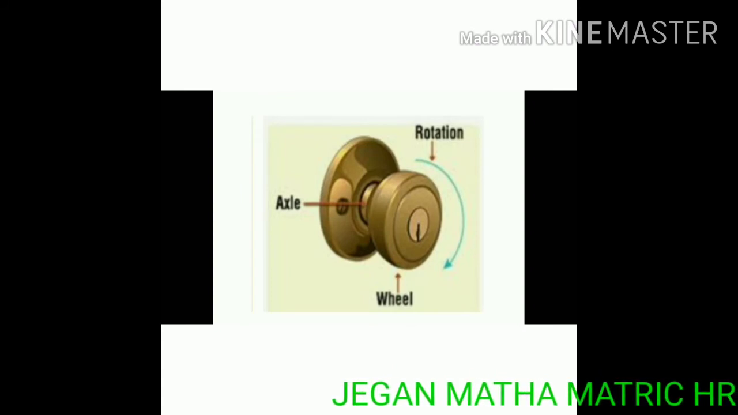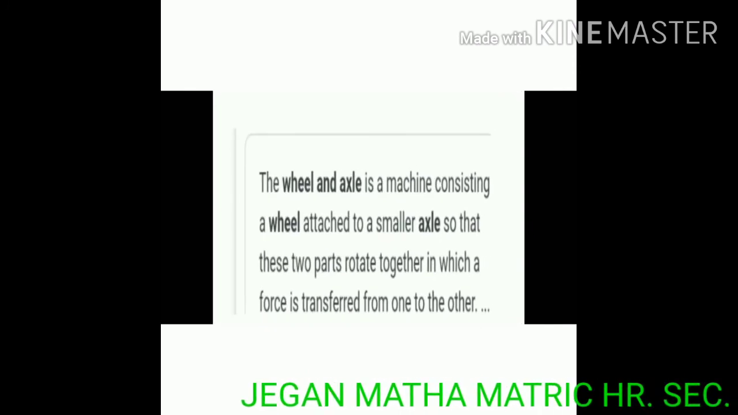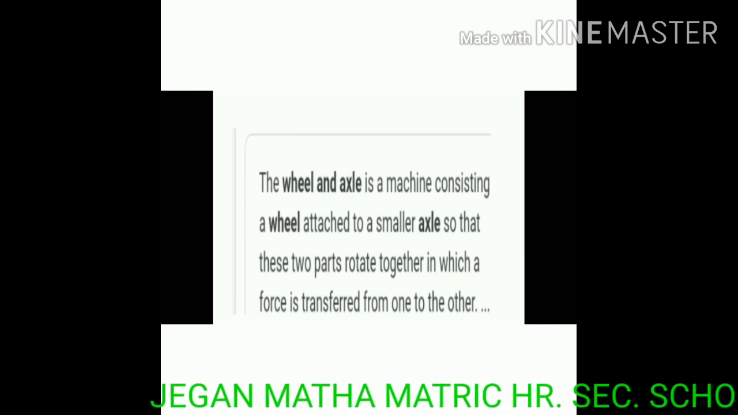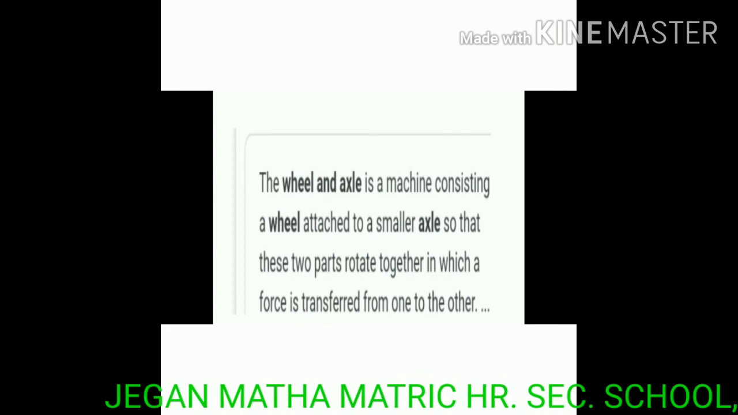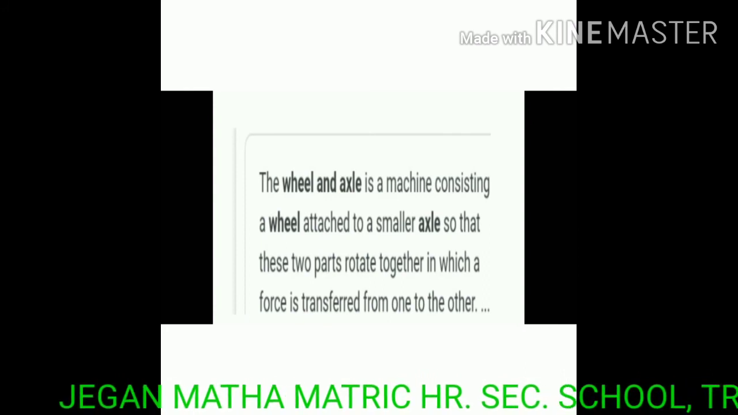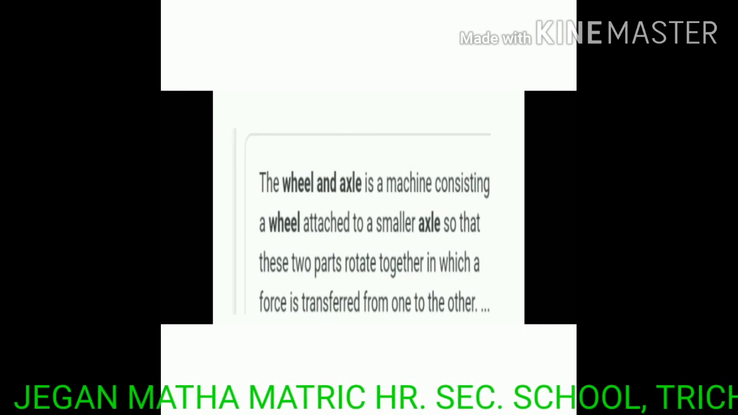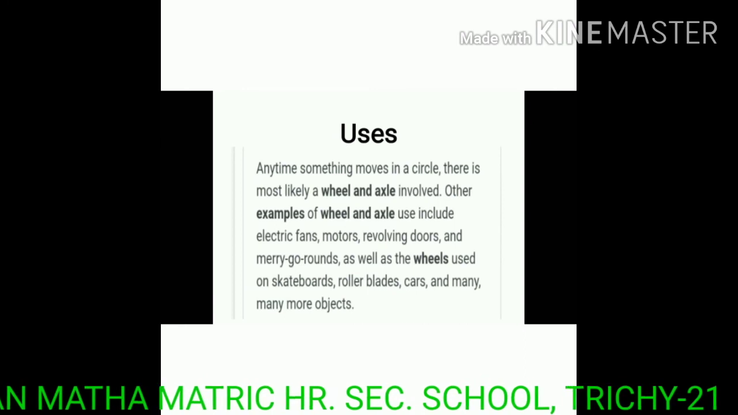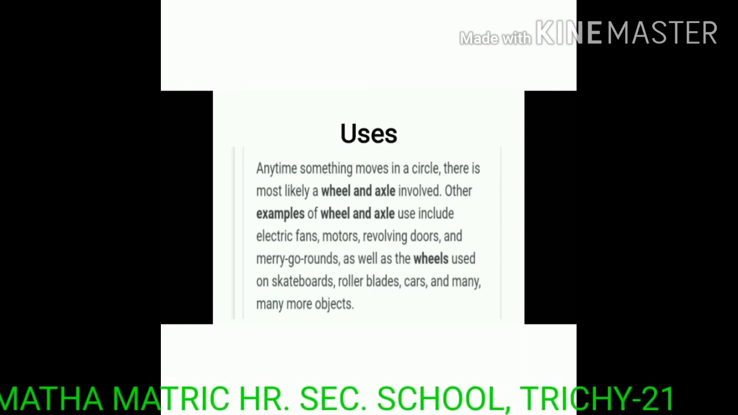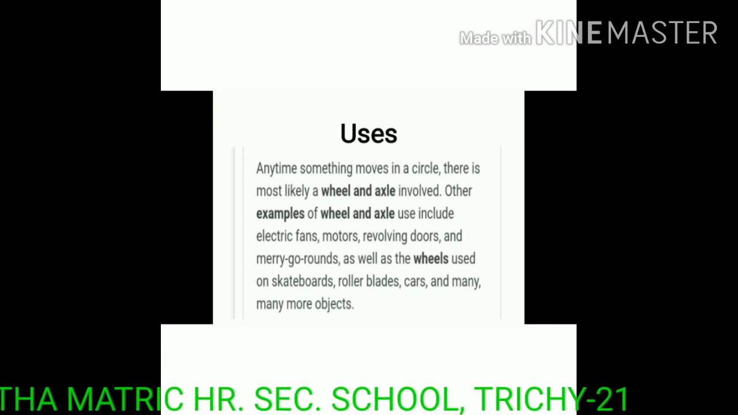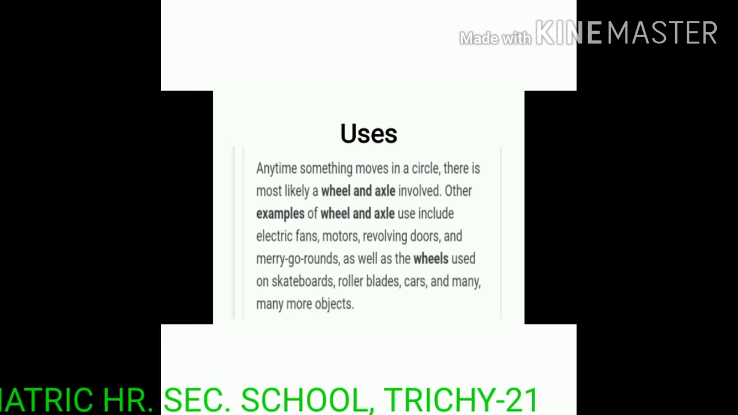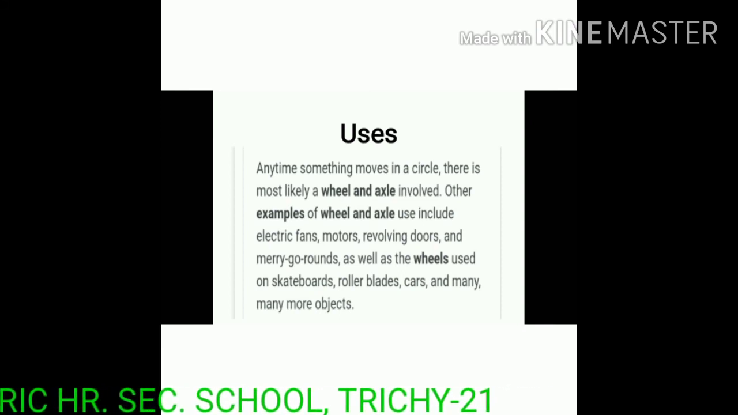This is the structure of a doorknob. The wheel and axle is a machine consisting of a wheel attached to a smaller axle so that these two parts rotate together, in which a force is transferred from one to the other. Next, uses. The wheel and axle is used for electric fans, motors, revolving doors, merry-go-rounds, roller blades, skateboards, cars, etc.